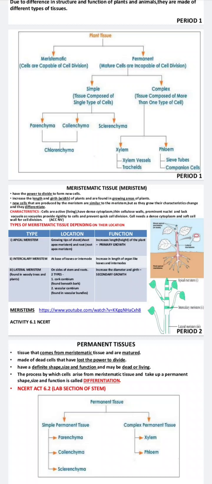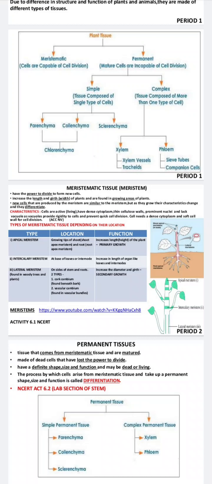Then the intercalary meristem is at the base of the internodes. It increases the length of organs like leaves and the internodes. Internodes, you have all seen the sugar cane. There are two parts of the sugar cane divided by something like a joint, that is the nodes and the internodes.